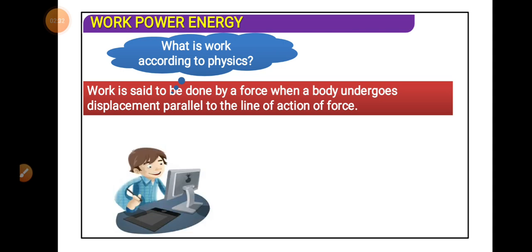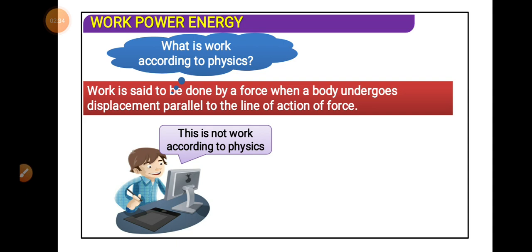But here the boy is sitting in front of a PC, personal computer, and he's doing some school work. But from the point of view of physics, there is no displacement, so the work done is zero.